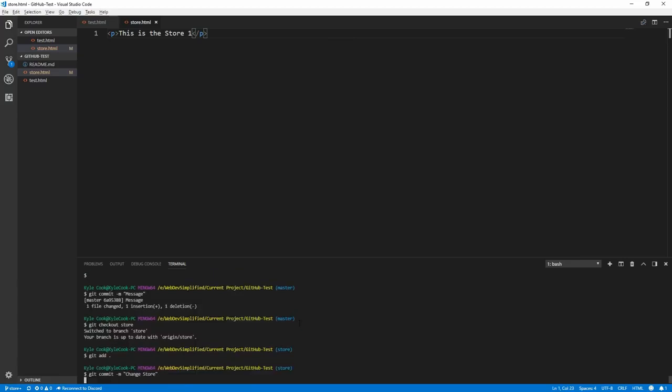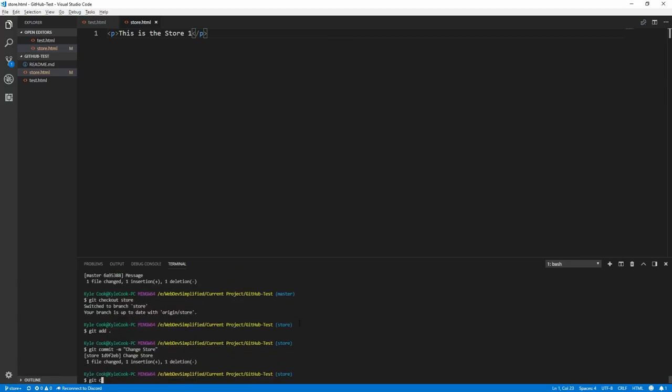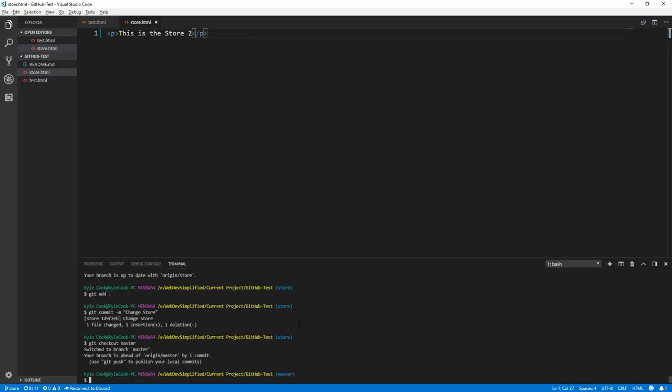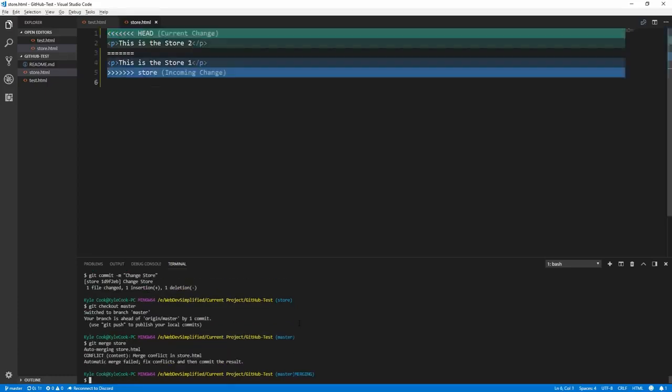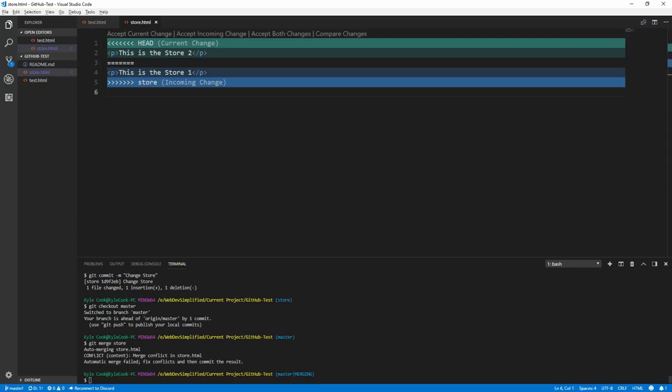Any message will work. And now let's switch back to the master branch. So now what we want to do is merge those changes from our store branch into our master branch, just like before by calling git merge store. But you'll see right here it tells us that there is a conflict, and it is saying that inside of the store.html file there's a merge conflict.